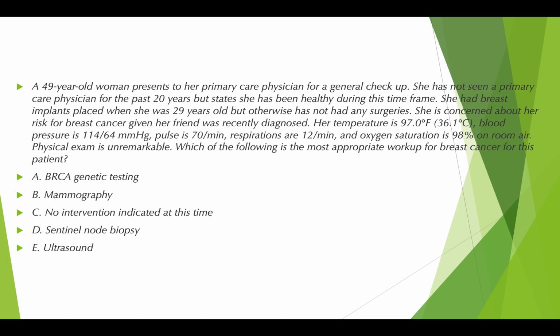Her temperature is 36.1 degrees. Blood pressure is 114/64 millimeters of mercury. Pulse rate is 70 beats per minute. Respiratory rate is 12 breaths per minute. Oxygen saturation 98% on room air. Physical examination is unremarkable. Which of the following is the most appropriate workup for breast cancer for this patient? A, BRCA gene testing, B, mammography, C, no intervention indicated at this time, D, sentinel node biopsy, E, ultrasound.